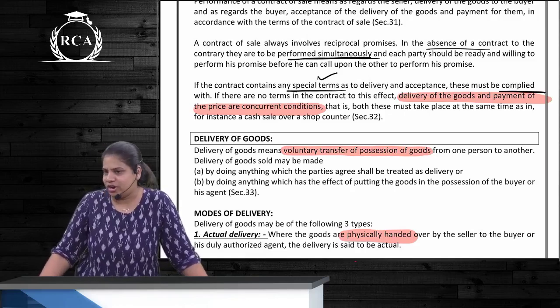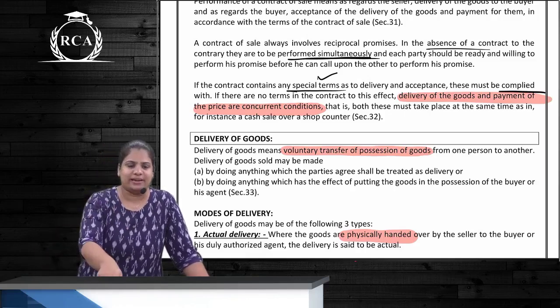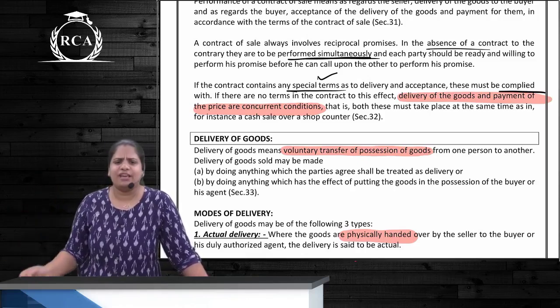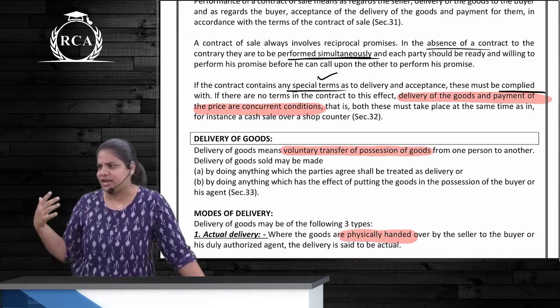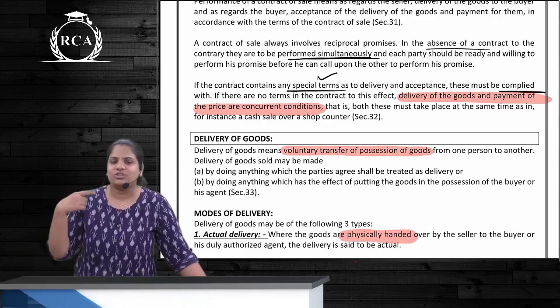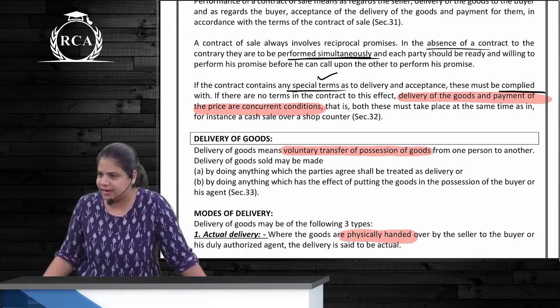You are ordering something from Amazon. You are paying right now. Delivery is done after 4 days. Is that okay? Yes. If you are ordering COD, cash on delivery, then you are going to pay cash whenever it is delivered. Correct? So delivery and payment are concurrent conditions.